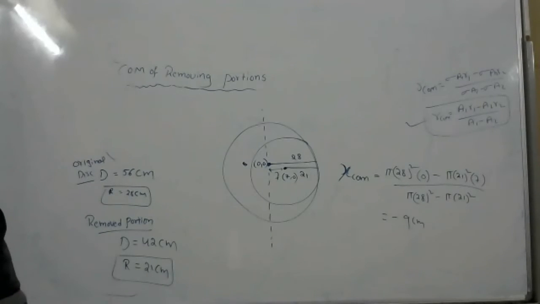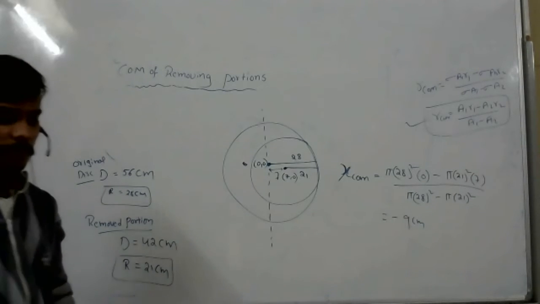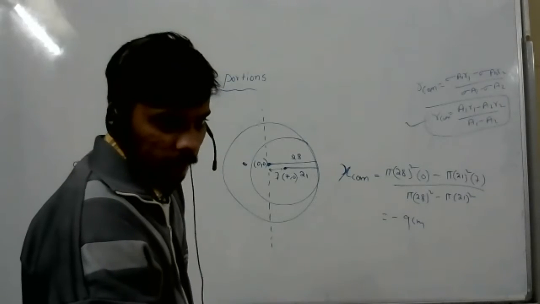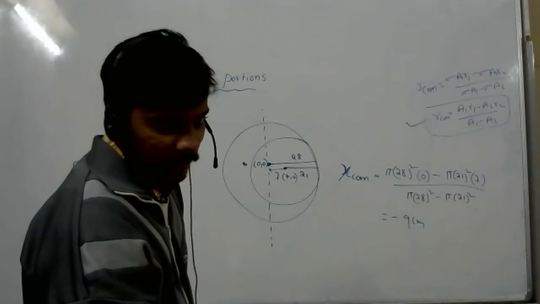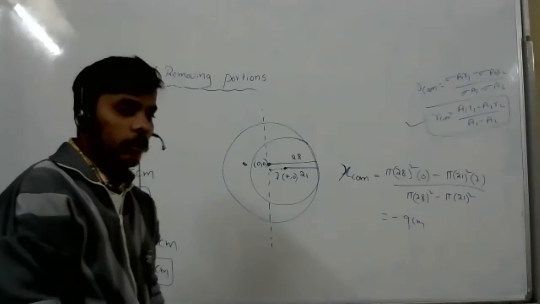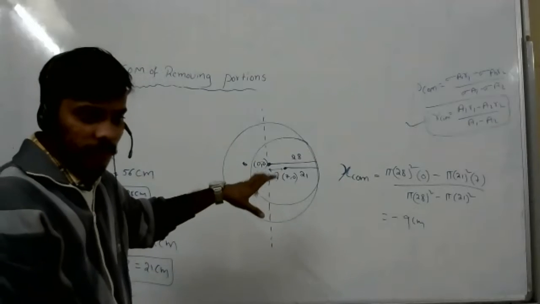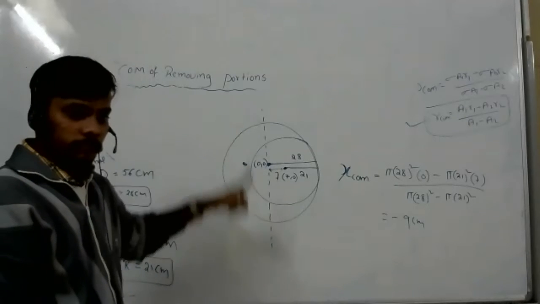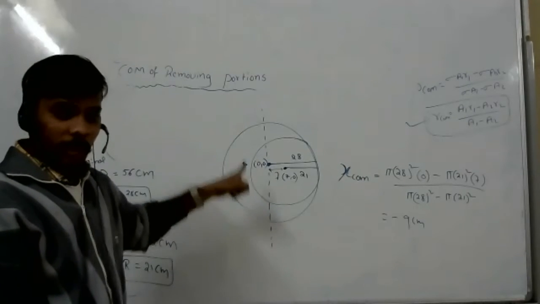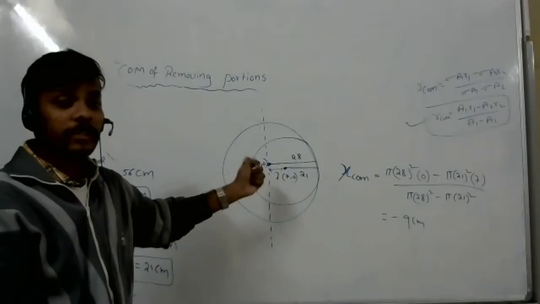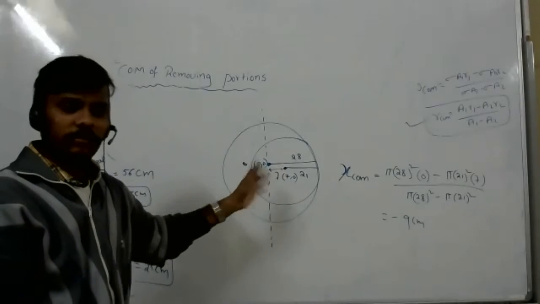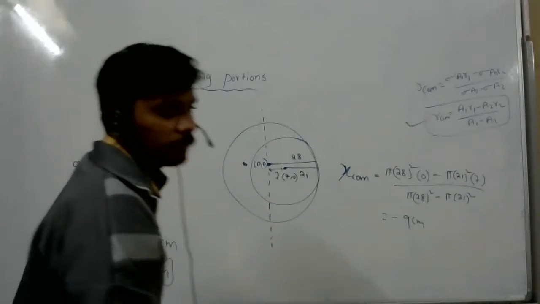Sir, the answer is -9 only, no? Yeah, correct, -9. You understood, right? How to solve this type of sums? Yes, sir. Giving one origin, from that origin to the removed portion, where the center of mass exists, that is the thing you can give.